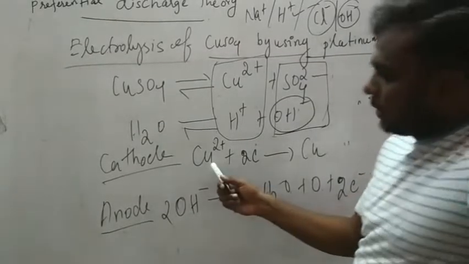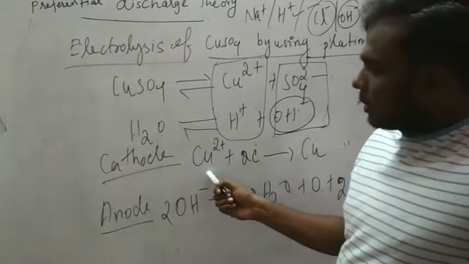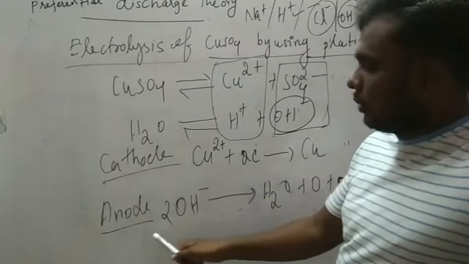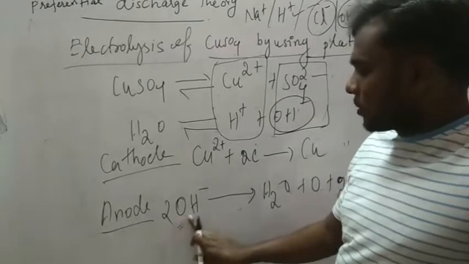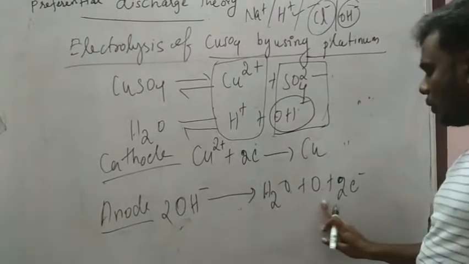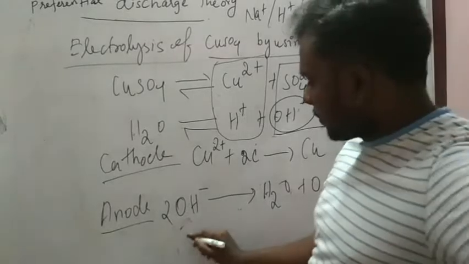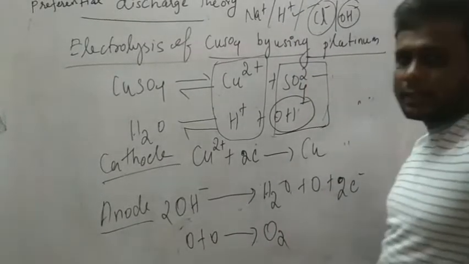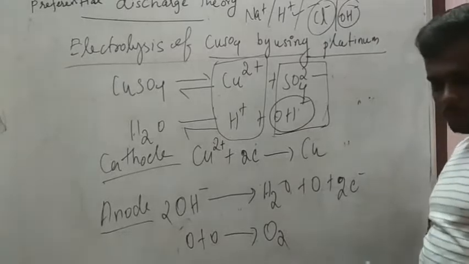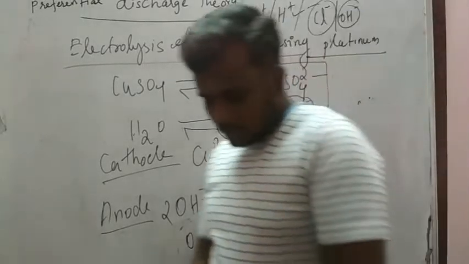What happens here? Reduction, gaining electrons, takes place at the cathode, and oxidation takes place at the anode. So it will be losing electrons. The 2 OH- ions give H2O plus O plus 2 electrons coming out. Then 2 oxygen atoms combine and change into O2. Please take down a note of it, guys, it's very important.